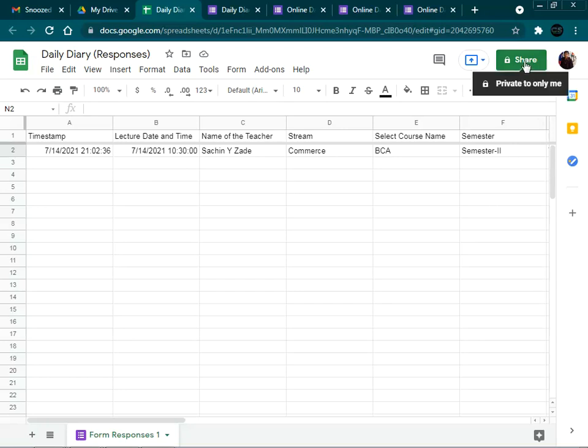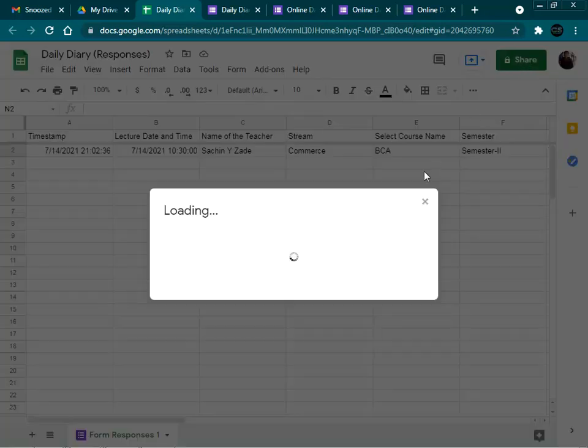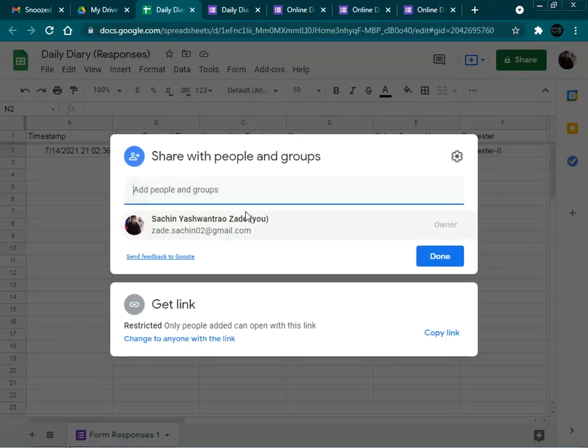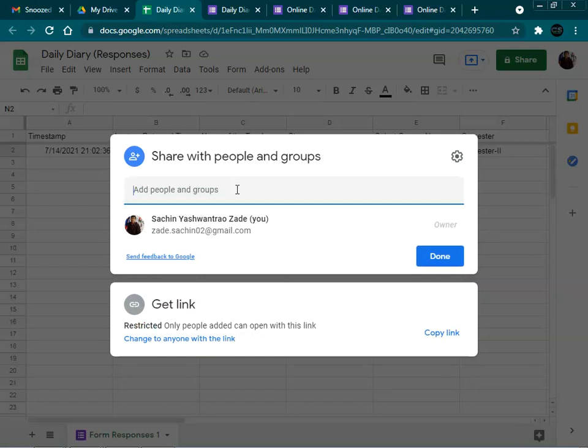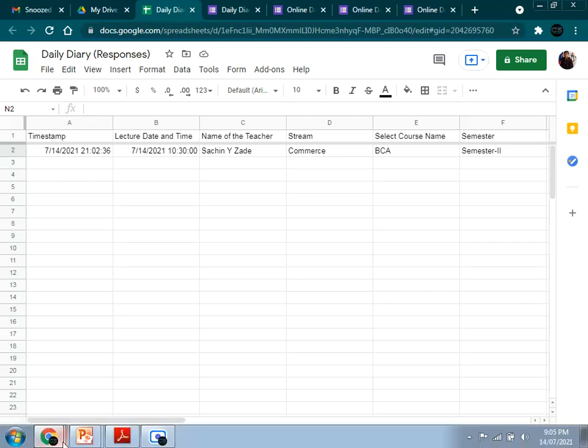We can share this file with the teachers with the help of the share option. With the share option, if we want to share this file with three different faculties, we can give the mail IDs of the three faculties here, so that only those particular faculties can access the file. If you want to give a generalized link, in that case we have to obtain the link from the get link option. We click on it, copy it, and send it to the respective faculties. So this is one of the best options for maintaining your daily diary online with the help of Google Form itself. I hope you like this video.